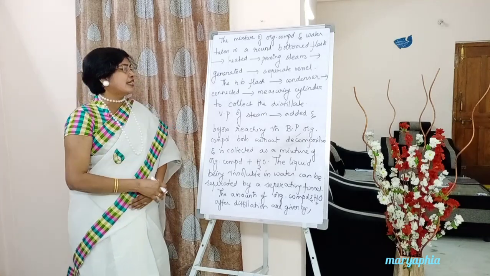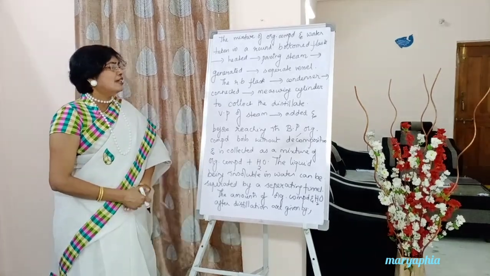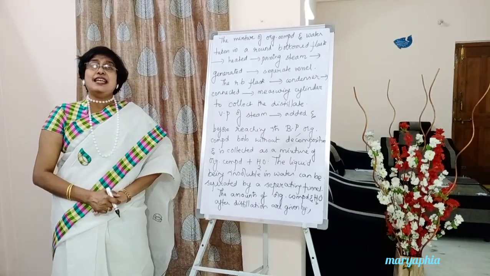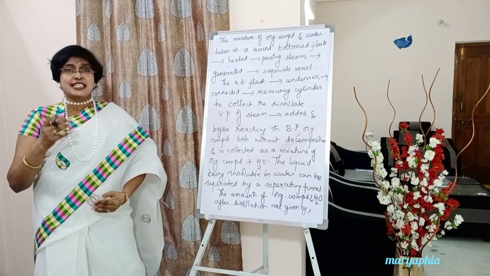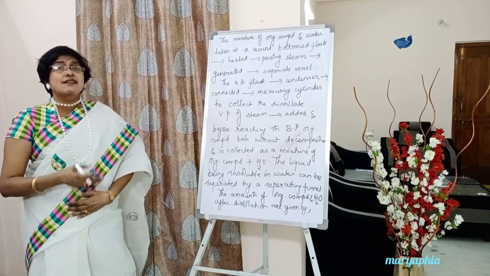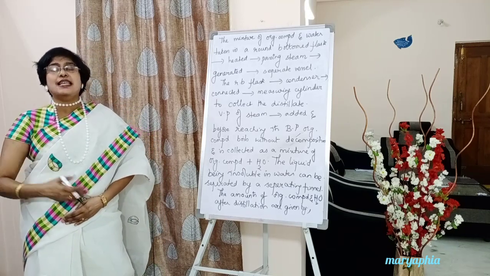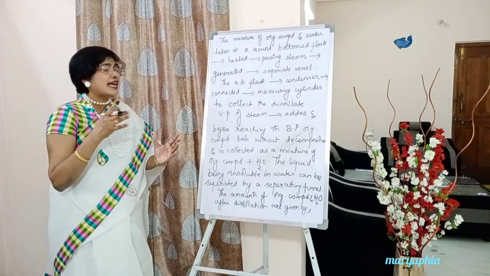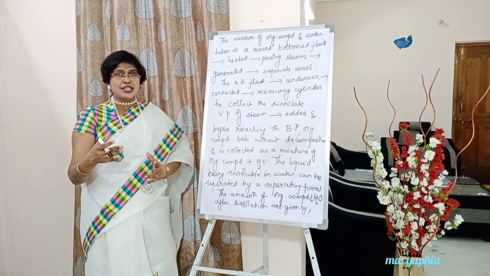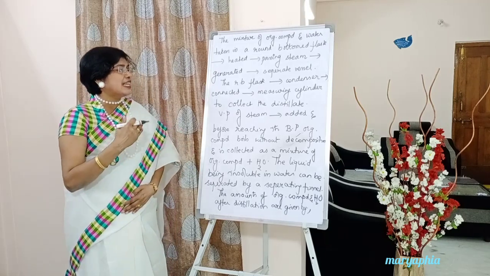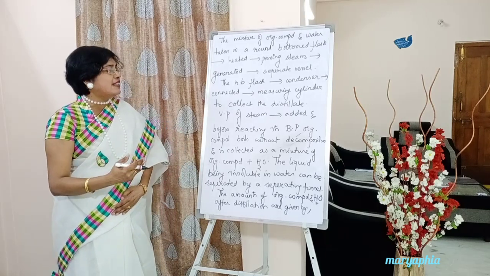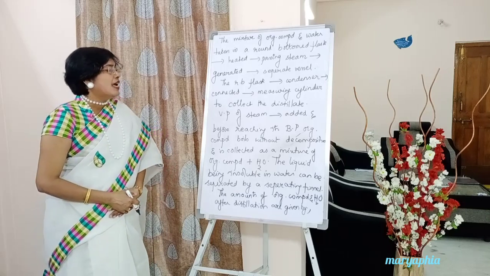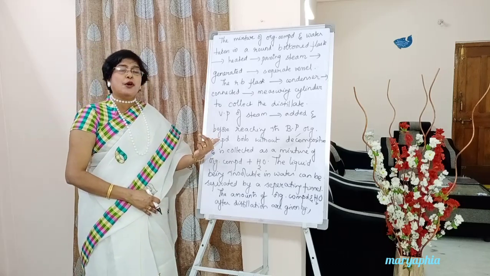Now, the vapor pressure. Steam is coming, which means it is hot. When a liquid is heated, steam or vapors start coming from the liquid, and that steam has a vapor pressure. So the vapor pressure of steam is added to the mixture of organic compound and water before it reaches its boiling point.